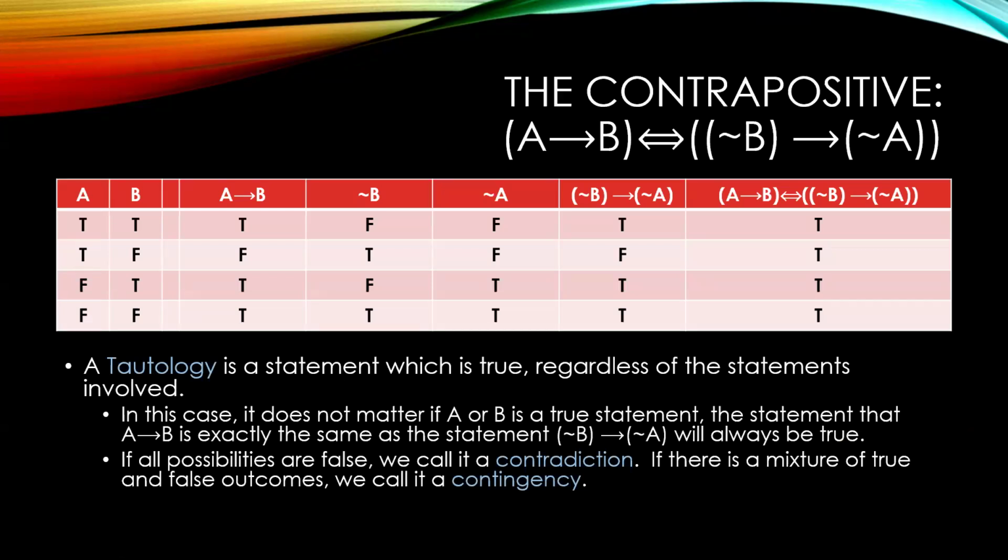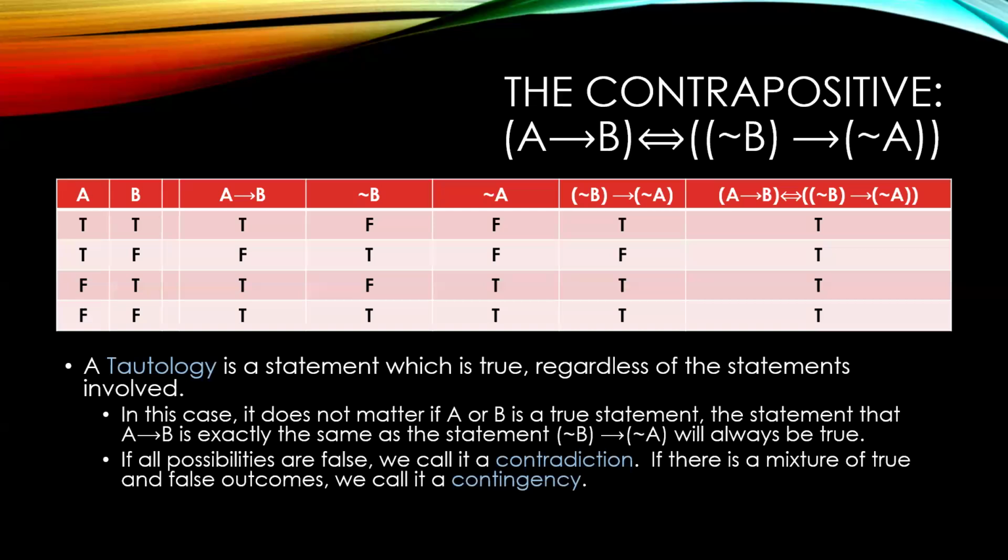Well, here it is. We start with our A and B, and so this has all four possibilities. And then we can say, well, A implies B would be this. Not B would be this. Not A would be this. Not B implies not A, well, that would be this. And then we can get our final thing: A implies B if and only if not B implies not A. And we end up getting that all of these must be true. And so this is a tautology.